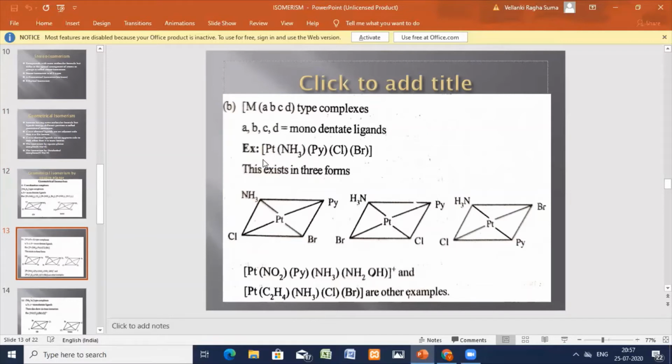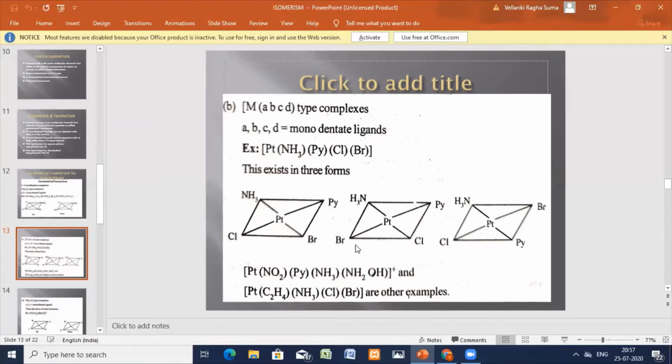It exists in three different forms. In a similar way, you can write for the other two complexes as well. Here I have given the geometrical examples: ammonia and bromide, pyridine and chloride; and again ammonia, chloride, pyridine, bromide.